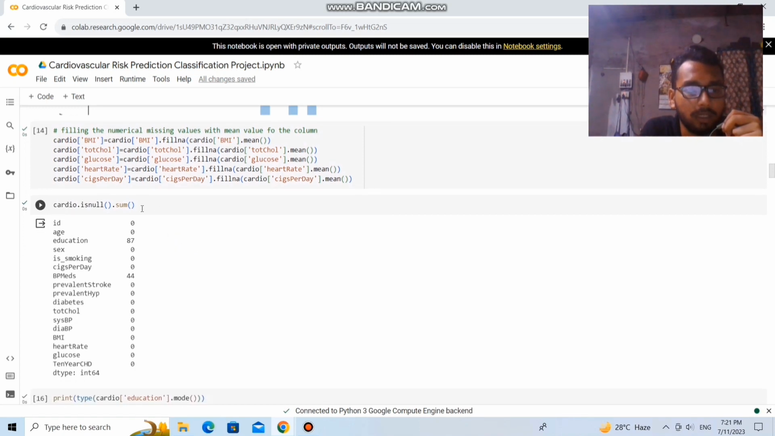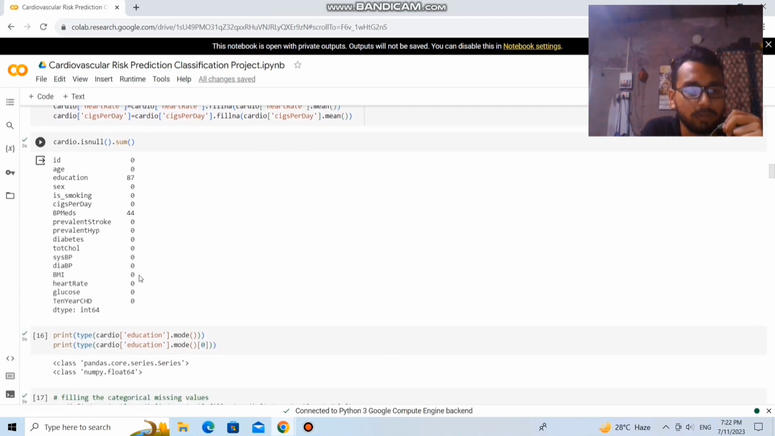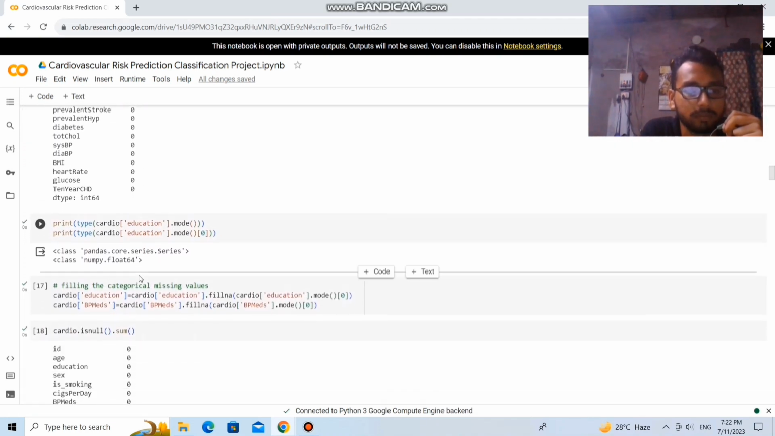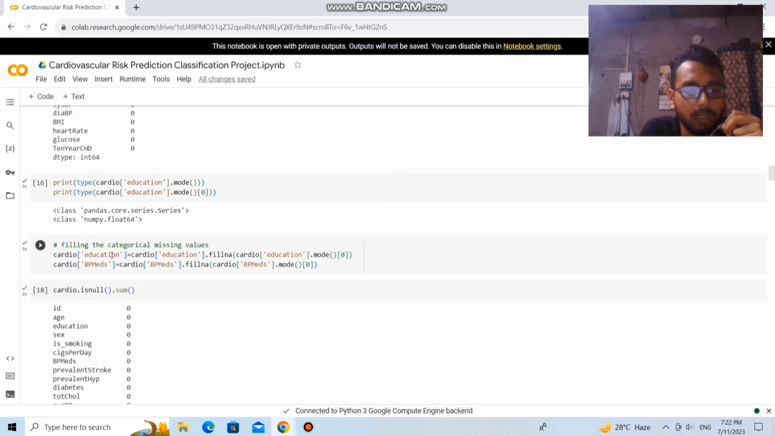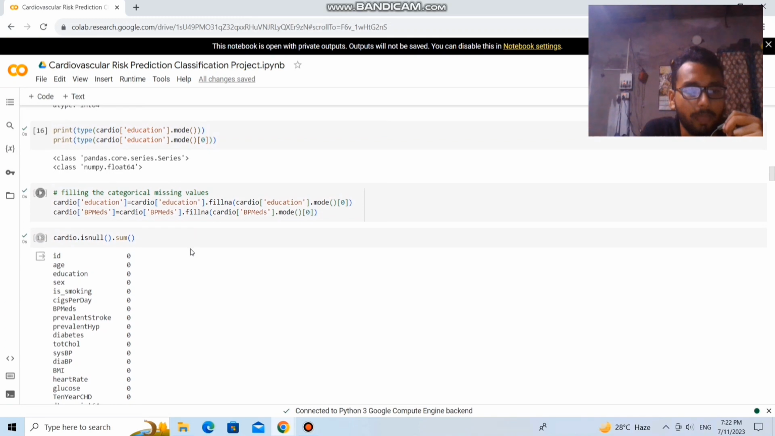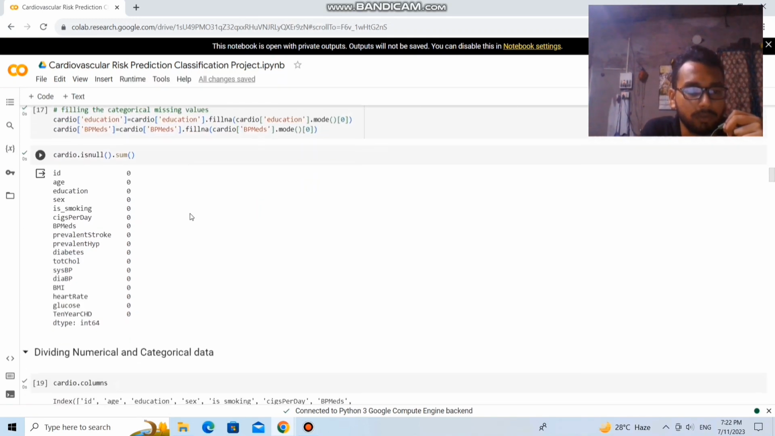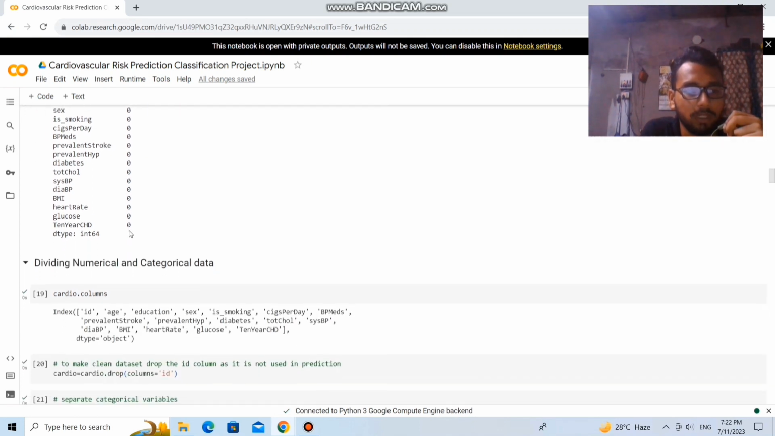So let's find out whether there is any null value left. Education has 87 null values, and BP meds has 44 null values. The education column has now been filled for its missing values, and the BP meds column has also been filled. So let's identify whether there is any missing value left. From this we can see that there are no missing values left.